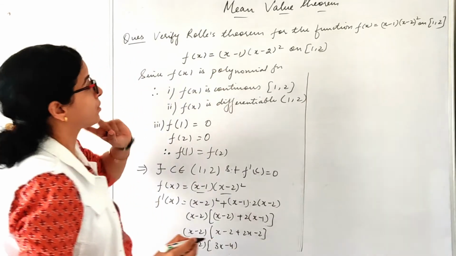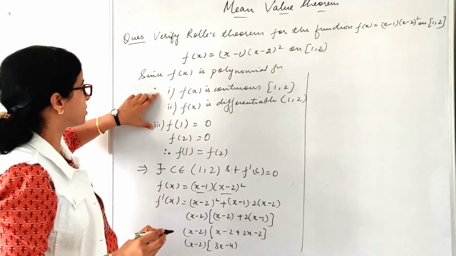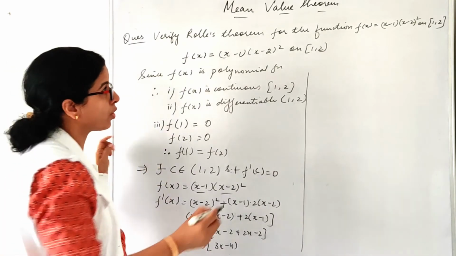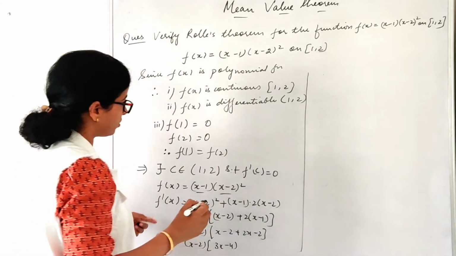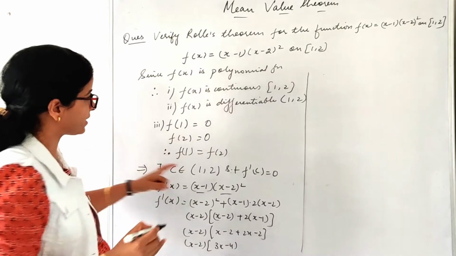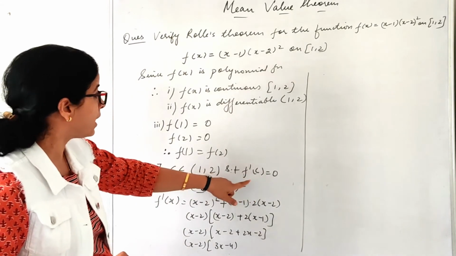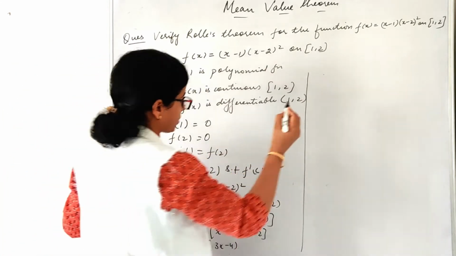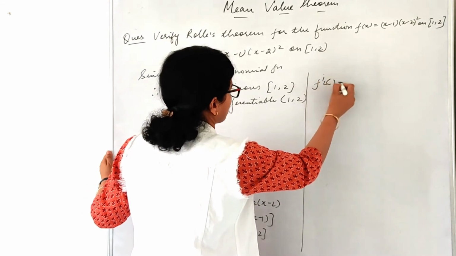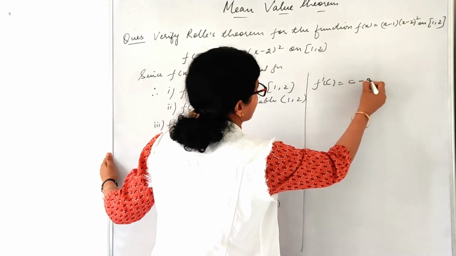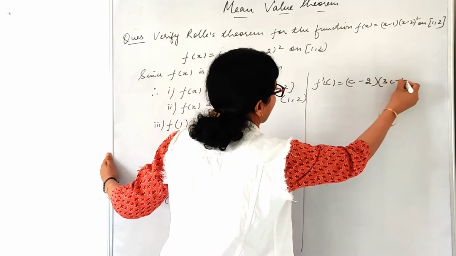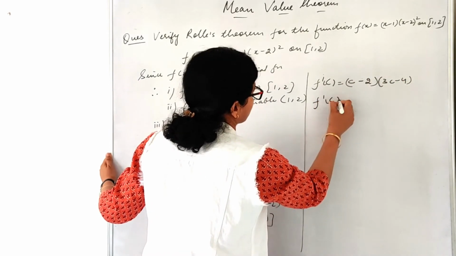What Rolle's theorem says, all the three conditions are satisfied. There is a c point which belongs to the open interval 1 comma 2 such that f dash c is equal to 0. Now I have to find f dash c. So what will be my f dash c? It is (c minus 2)(3c minus 4). f dash c equals to 0.